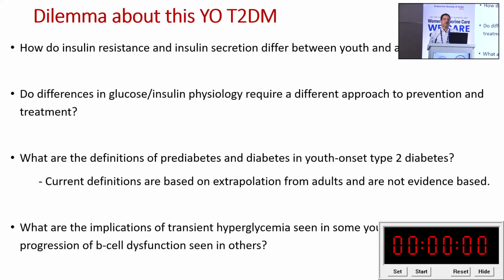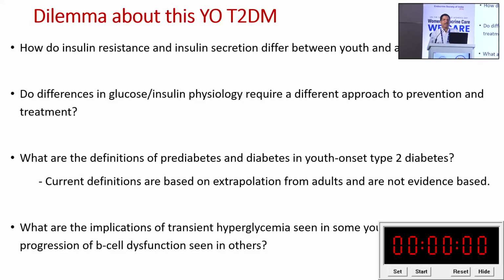But still, once we are discussing youth onset diabetes, there are certain dilemmas. How do insulin resistance and secretion differ between young adults and youth? We also still don't know how their beta cell is responding. We don't know. There is also the difference of glucose insulin physiology requiring a different approach for prevention and treatment.